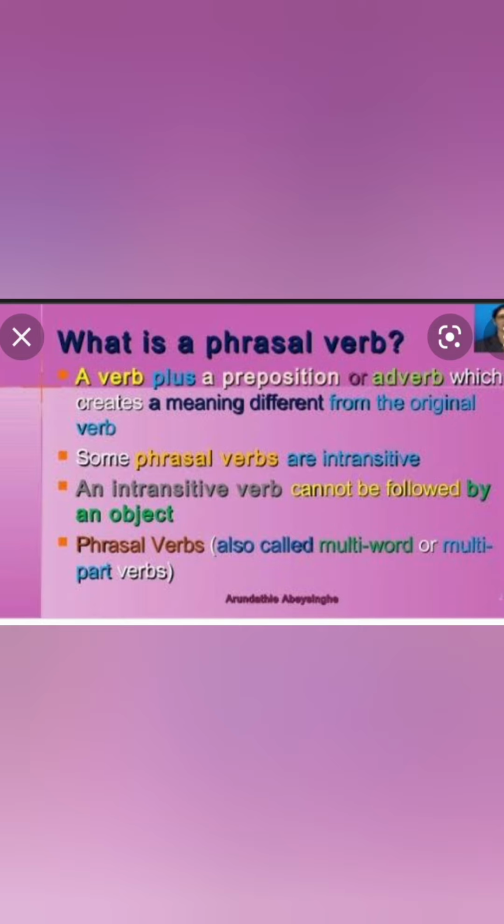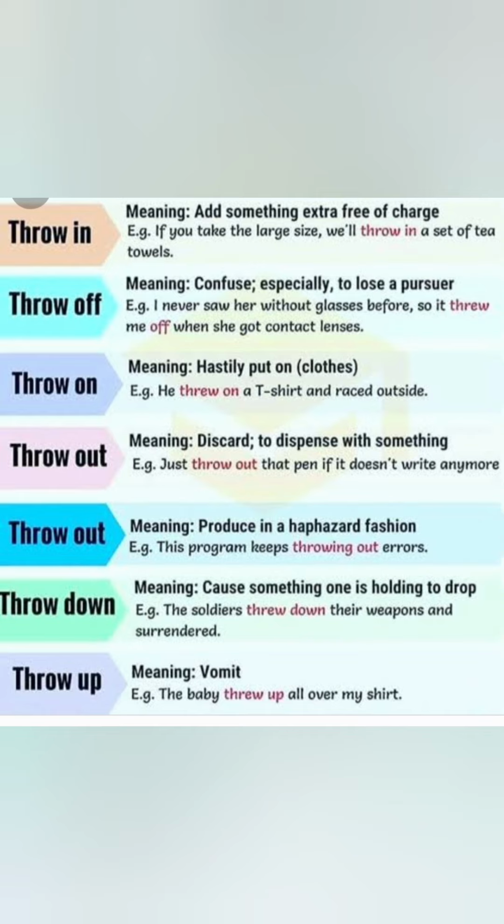Then phrasal verb is nothing but a combination of a verb, that is a main verb, with a preposition or adverb, and totally it gives you a completely different meaning. A verb plus a preposition or adverb. Now you see some examples. Throw is the main verb. With that you are adding the preposition: throw in, throw off, throw on, throw out, throw down, throw up. You see the meaning just totally changes. The main verb is the same, but the preposition or adverb which we are adding changes the meaning.